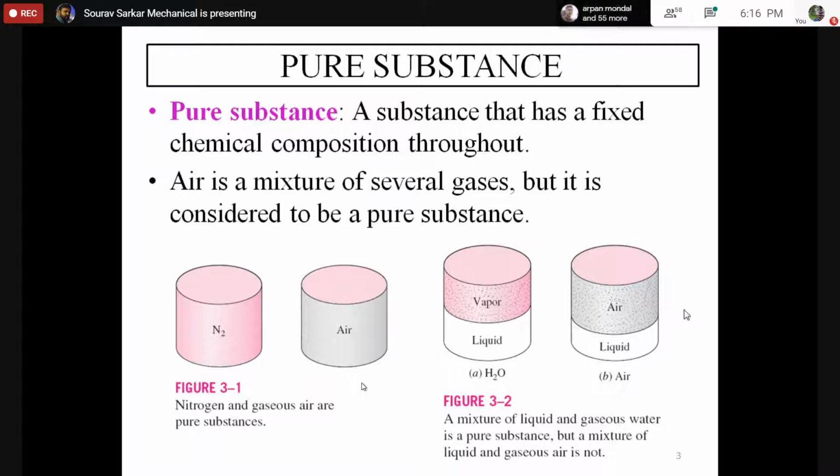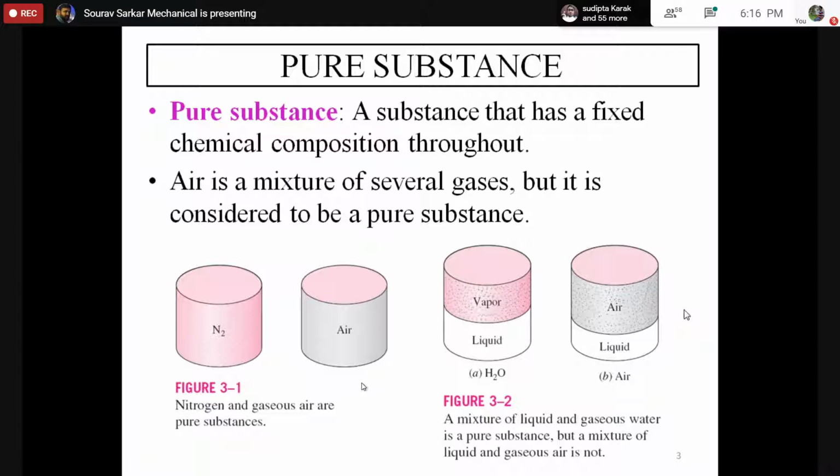Let me give a more complicated example. Suppose there is a container with some air in it, and you start to cool down that air. After a certain time, if the temperature is very low, the oxygen will convert into liquid. Is that right? And the nitrogen will also convert into liquid.